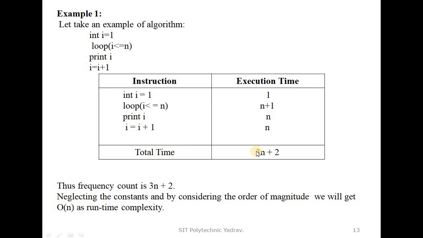So the total time is calculated: n, n, n and 1 plus 1, that is 3n plus 2. Thus the frequency count is 3n plus 2. Neglecting the constants and considering the order of magnitude, this algorithm has big O of n as its runtime complexity.